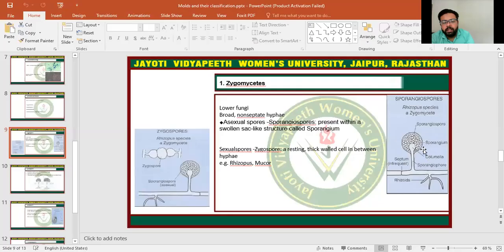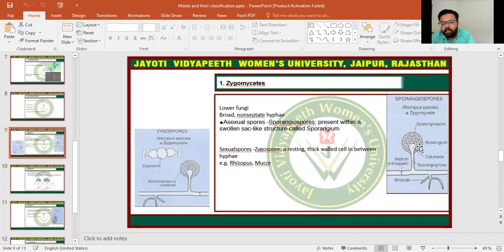Here I must share the screen. So this is a zygomycete. This is the snake-like structure. Here is the sporangium, and the spores present inside this sporangium are known as the sporangiospores.